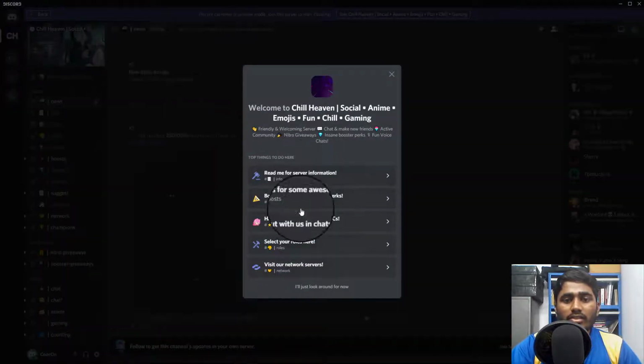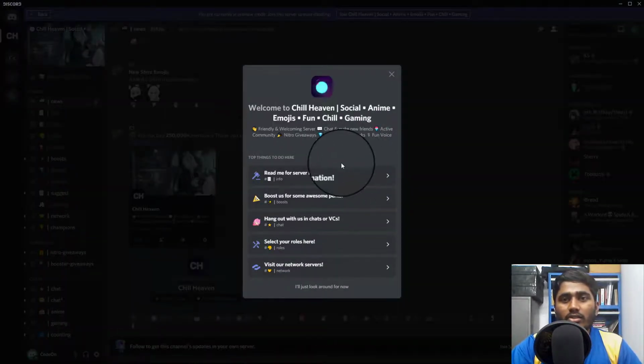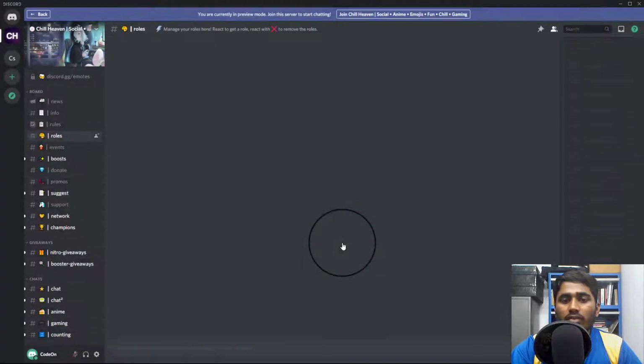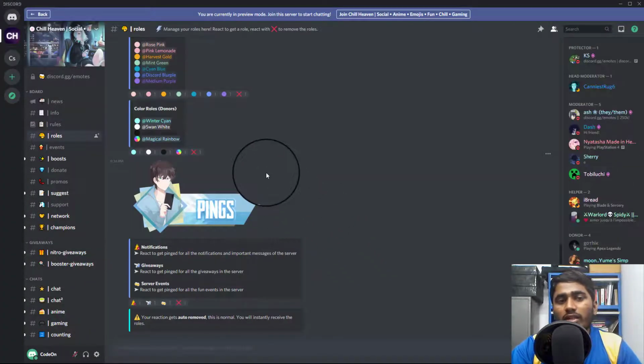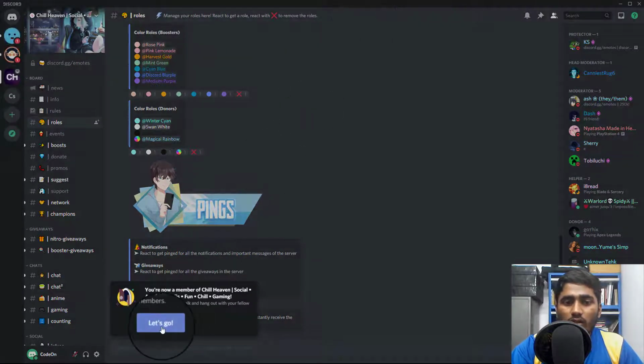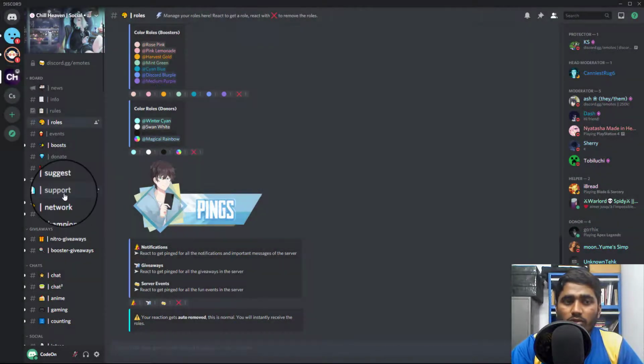Now as you can see, these are the different rules that it is already asking us to go through. So read more information about the server, boost the server, select a role here. You should always select a role after joining a server, so that will help you gain more access. First it is asking us to join, so I'll just click join. Now I have joined this server.